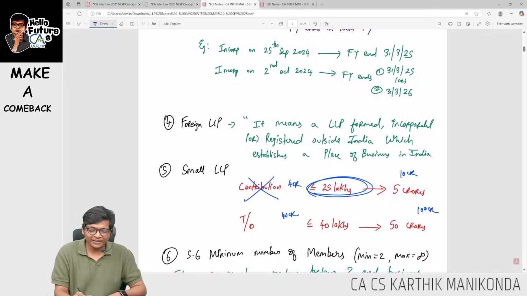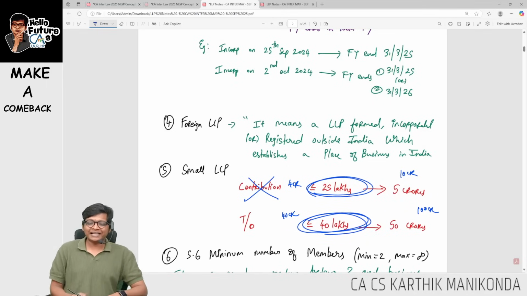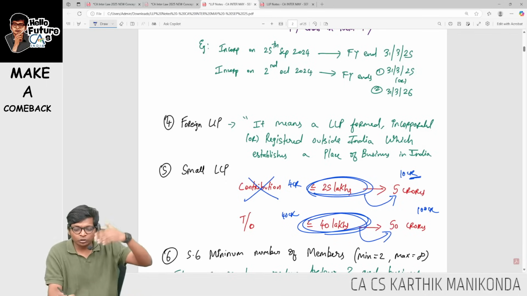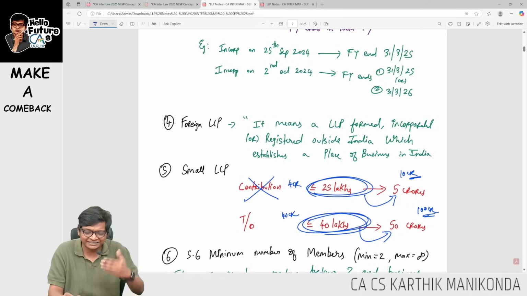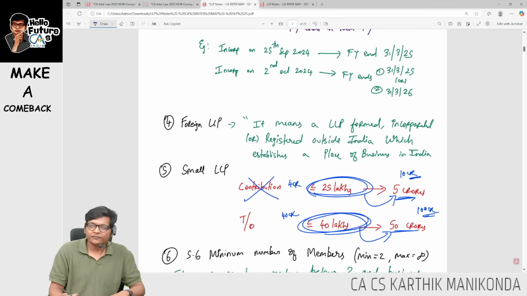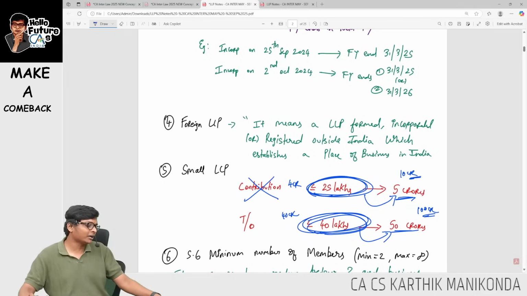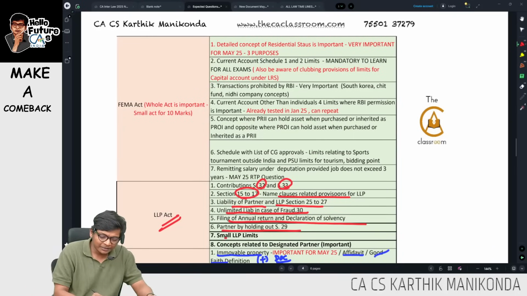Contribution up to 25 lakhs, turnover up to 40 lakhs, and this 25 lakhs can go up to 5 crores and 40 lakhs can go up to 50 crores. There it is 10 crores and 100 crores. Here it is just the half. 5 crores and 50 crores is the upper limit. And here, 40 lakhs and 25 lakhs is turnover and contribution. So small LLP limits, be careful.